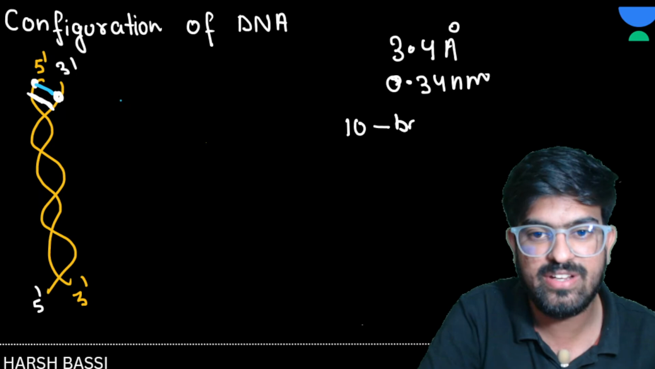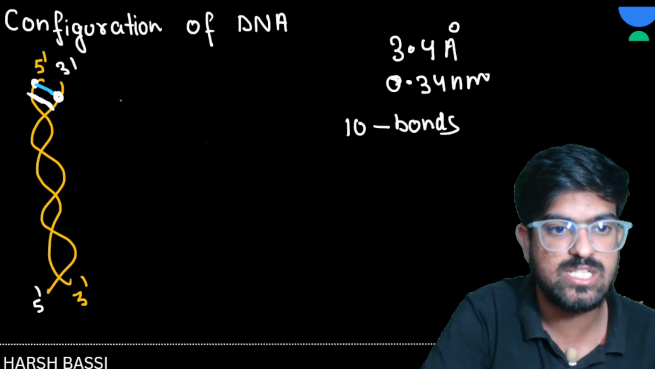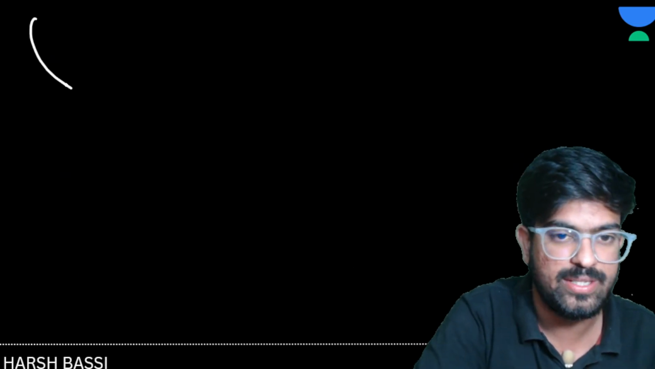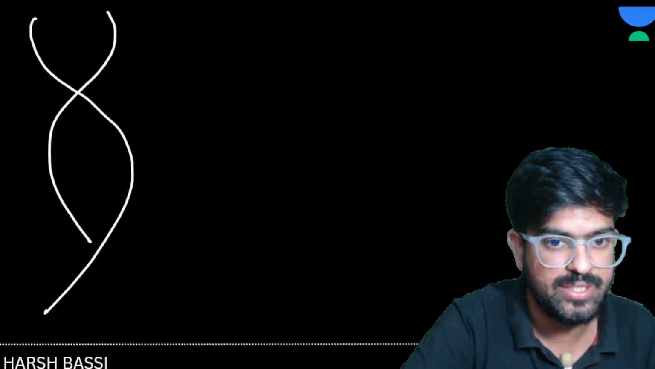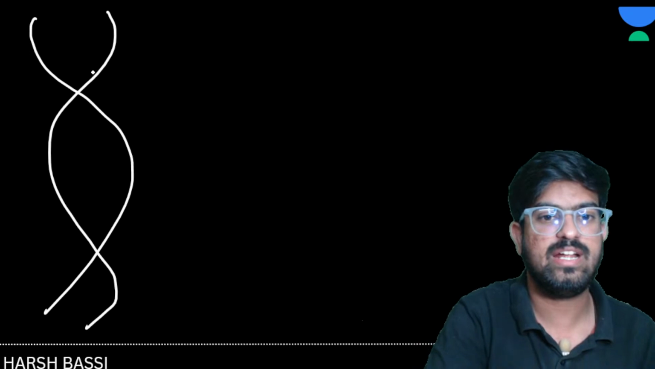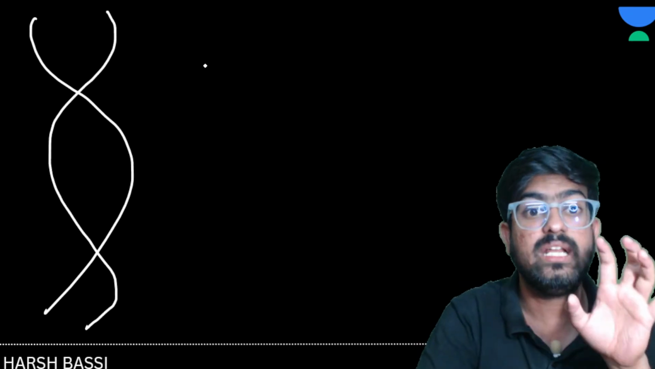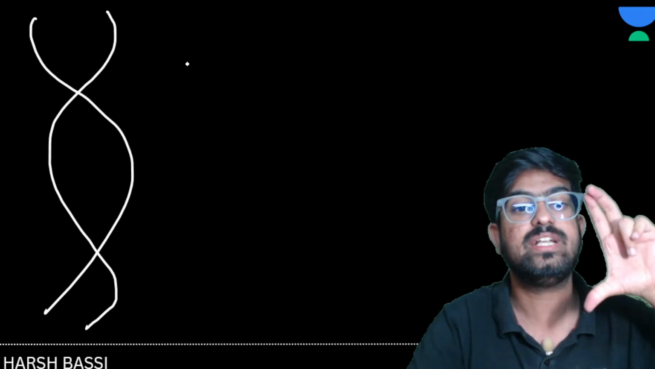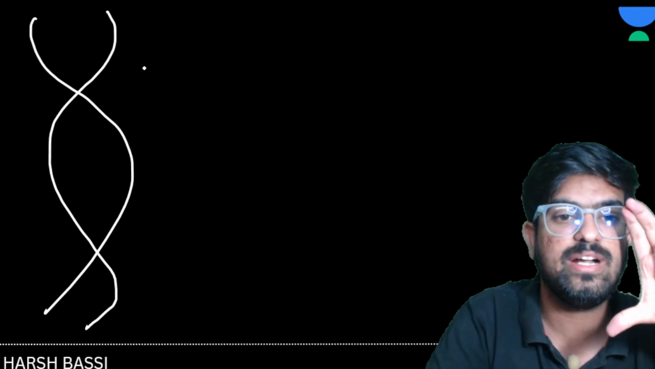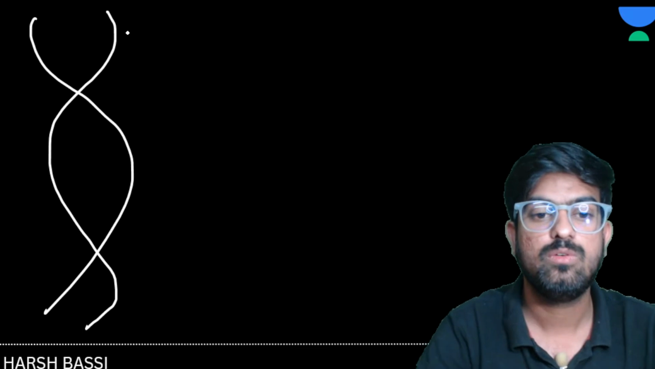In one turn we are having 10 bonds. What is one turn? See here, this is one turn. So in one turn we are having 10 nitrogen bases. So what will be the length of one turn? Tell me, what will be the length of one turn?